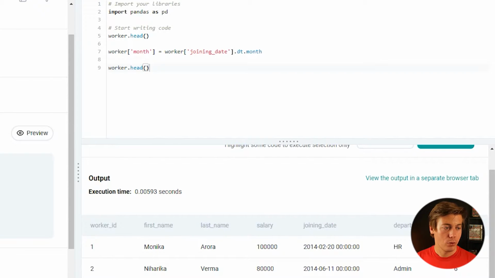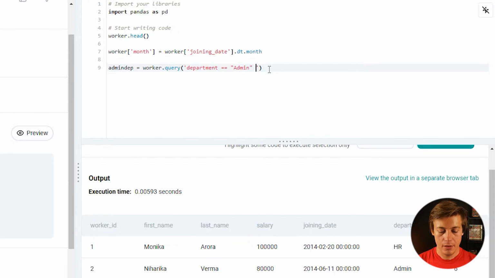So it just says find the number of employees working in the admin department that joined in April or later. So next thing, what I want to do is we're going to set a query. So we're going to say admin depart like that equals, and then we're going to put worker.query, like this, and then single quotes. And this is where you'll see why I use queries. They're very, very powerful. So the first thing I want to do is admin department. So we have department over here. So just put department equals normal quotes on here now. And we have to do an admin like this. So that'll just grab our admins.